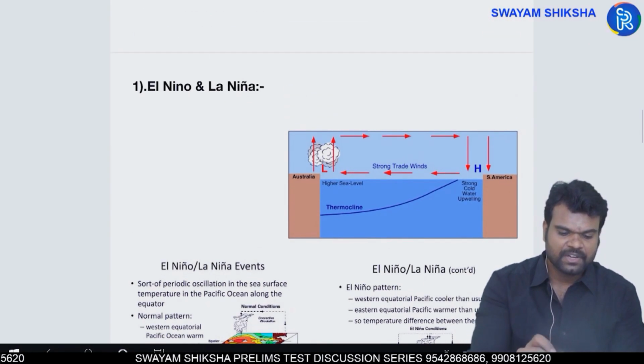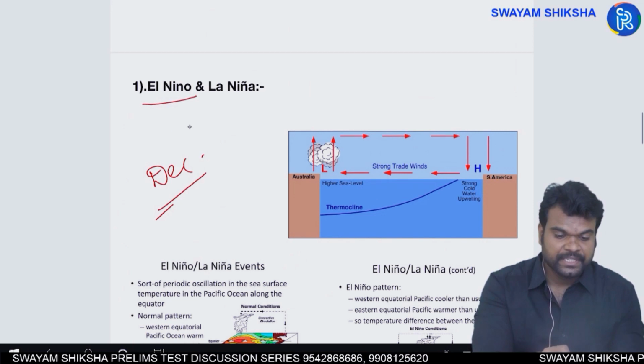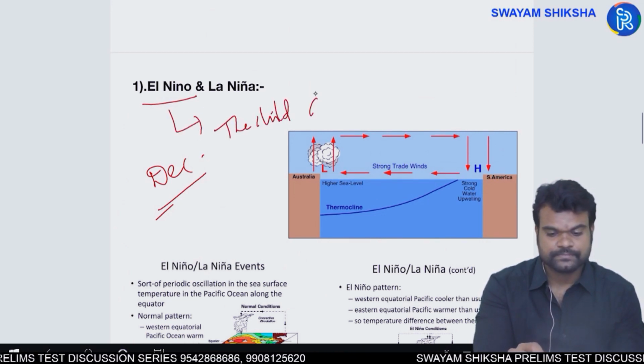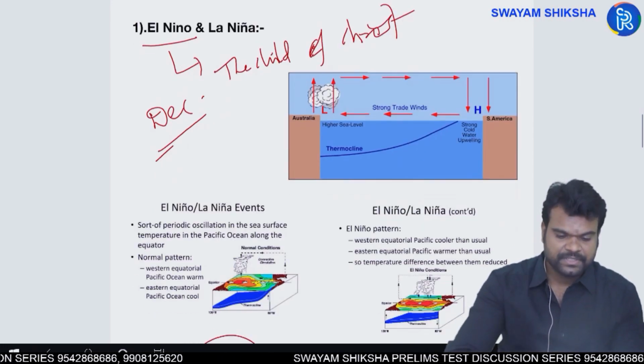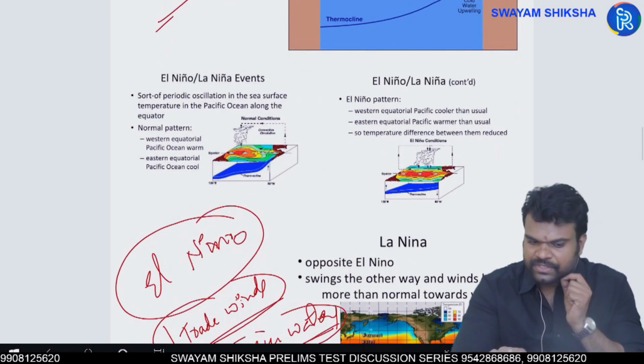It generally starts in the month of December. That is what the literal meaning of El Nino is: the child of Christ, as it starts in the month of December. December month is known for the Christmas season. So this is El Nino.